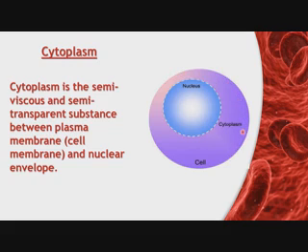is the cell membrane. So cytoplasm is the semi-viscous and semi-transparent substance, and it is located between the plasma membrane or cell membrane and the nuclear envelope. So in that portion cytoplasm is present in the cell. It is a semi-viscous and semi-transparent substance.